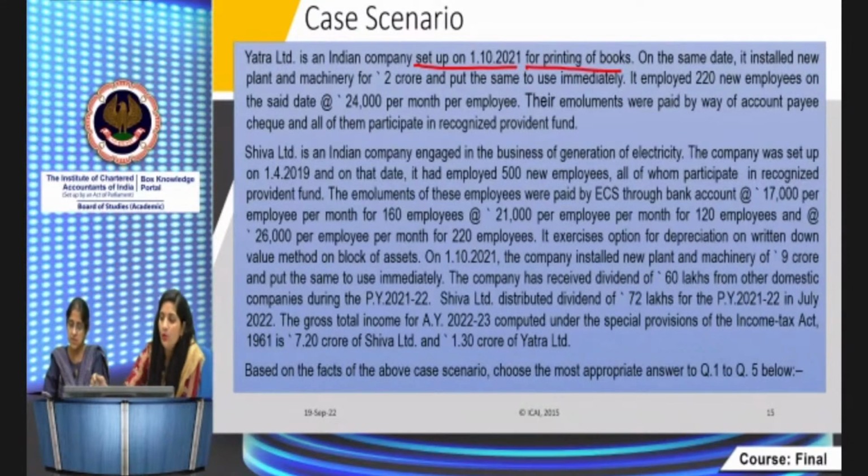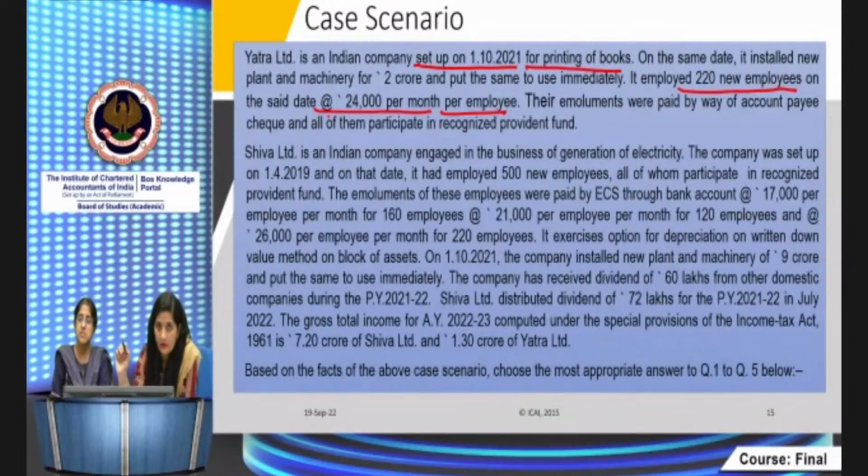It employed 220 new employees on the set date at the rate of 24,000 per month per employee. Their emoluments were paid by account payee cheque, and all of them participate in recognized provident fund. You have to read each and every word very carefully while answering any question. It's possible they will catch you in some of the sentences, so read everything carefully.